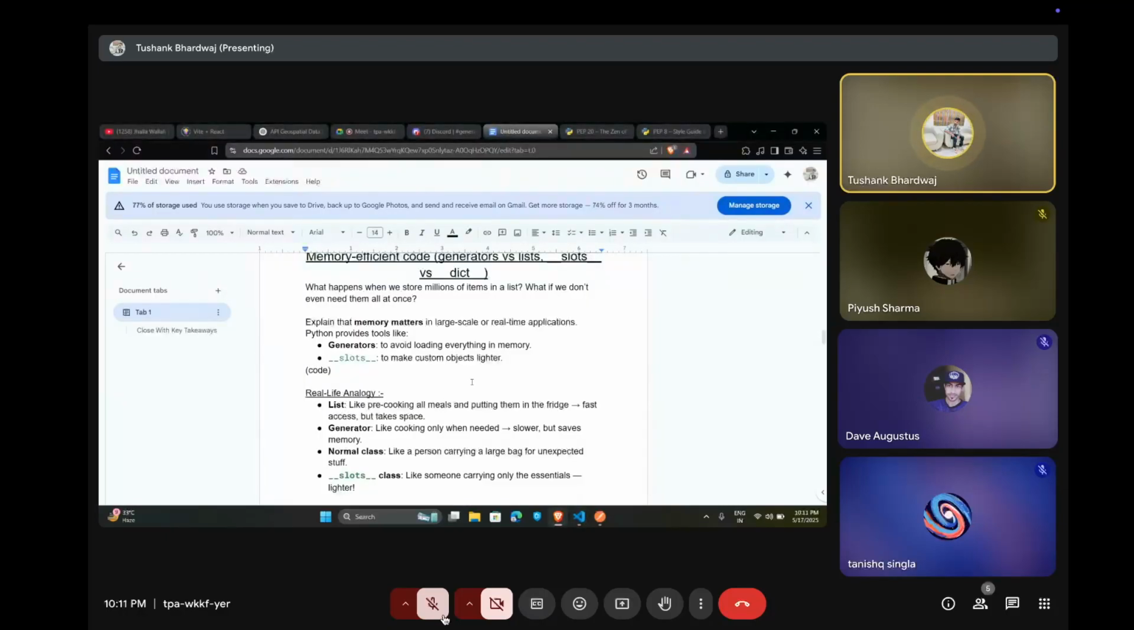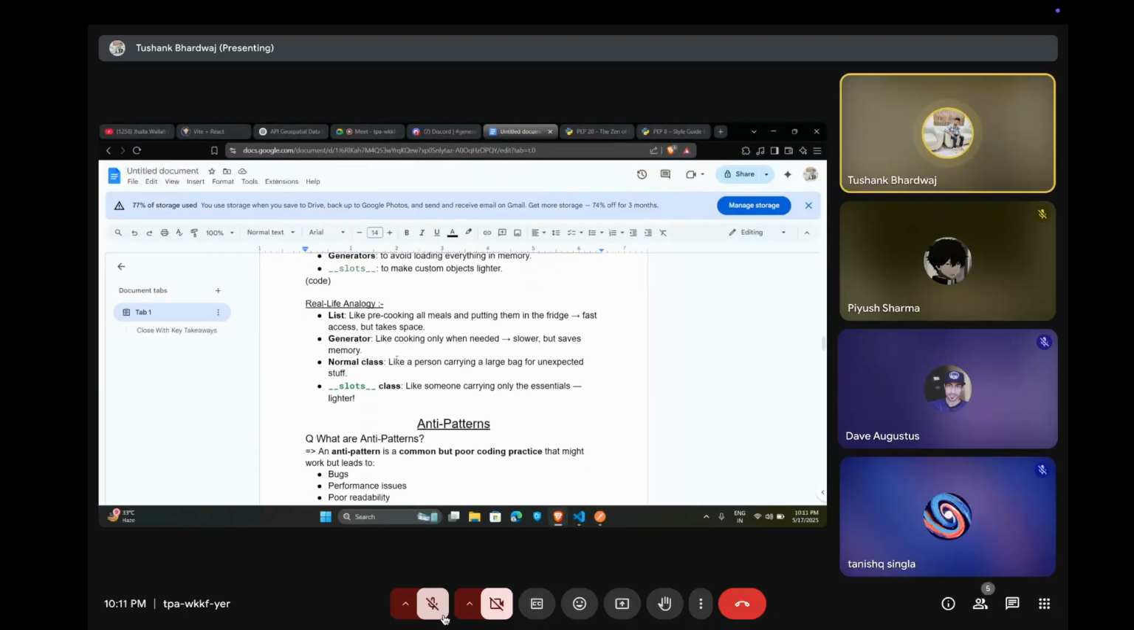So there is a real life example also. A list is like pre-cooking all meals and putting them in the fridge: fast access but it takes space. A generator is like cooking only when needed: slower but saves memory. A normal class is like a person carrying a large bag for unexpected stuff, but a slots class is like someone carrying only the essentials, so it is lighter.